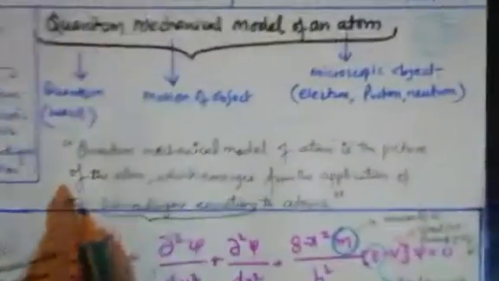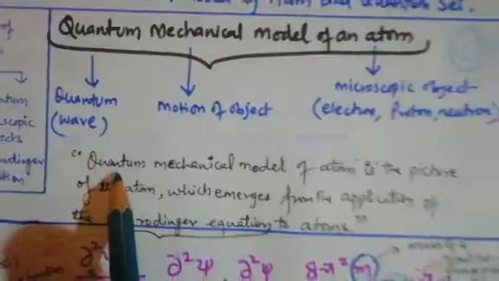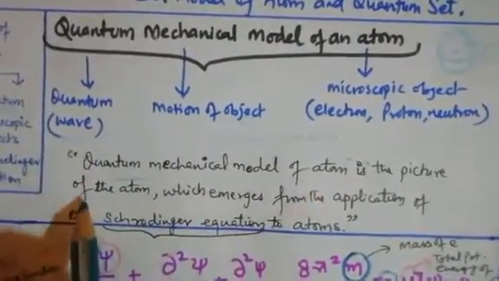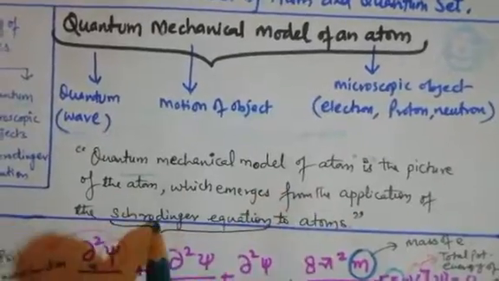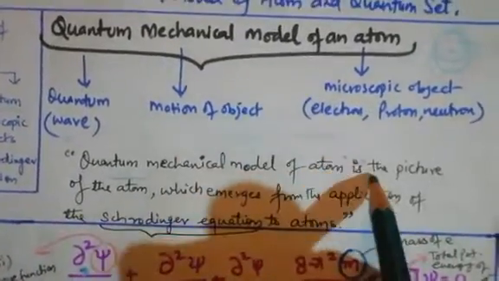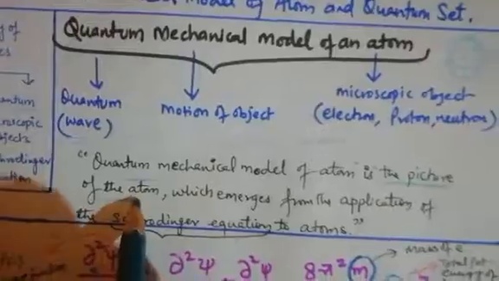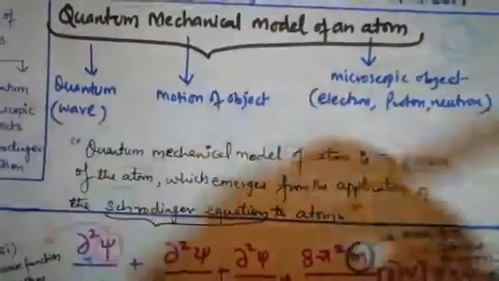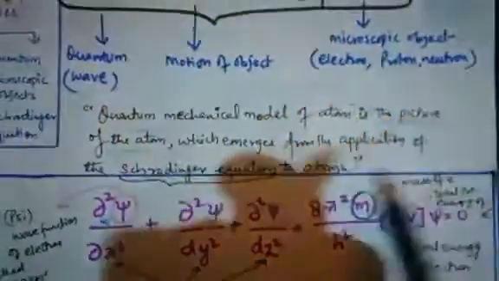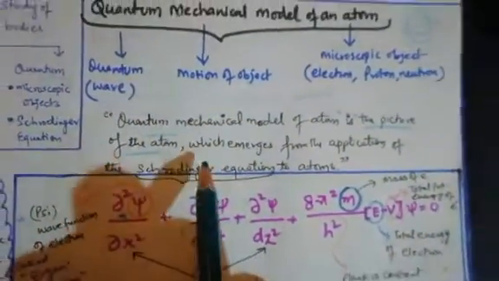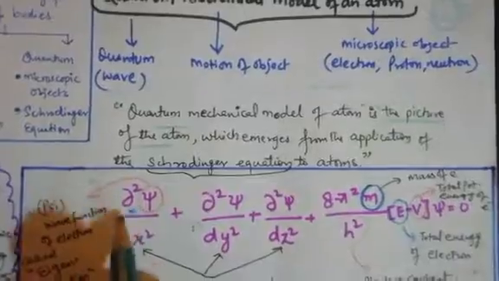So let's discuss the definition of the quantum mechanical model. The quantum mechanical model of an atom is the picture of the atom which emerges from the application of the Schrodinger equation to an atom. It gives us a clear picture of how the electrons are inside the atom, how they move, and where their position is. Those things can be discussed by applying this equation.